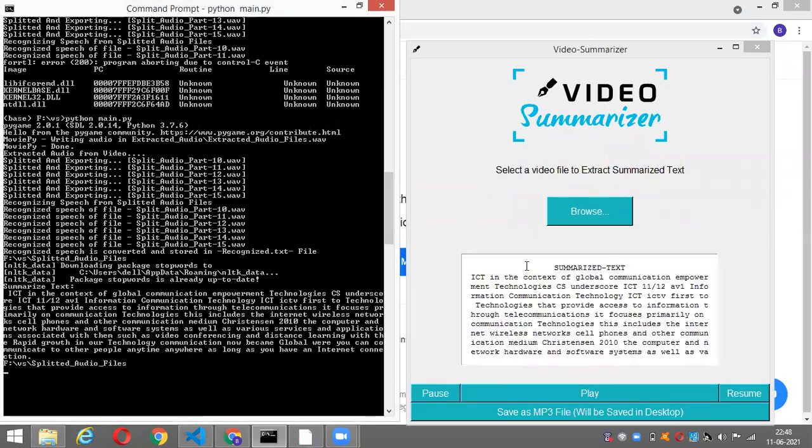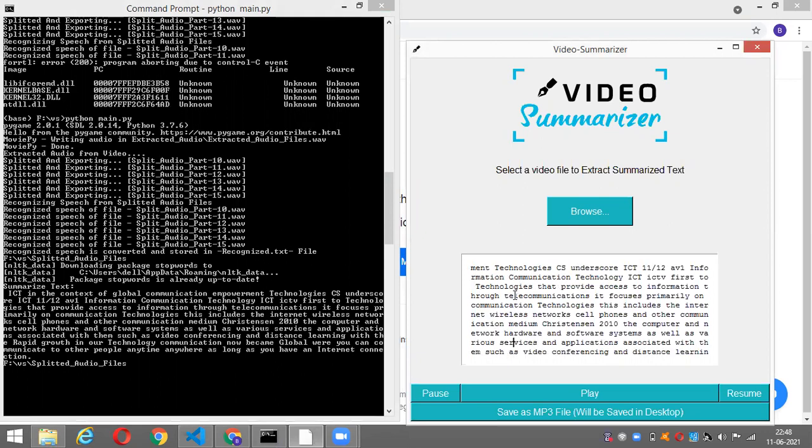The summarized text appears in the text area provided on the GUI and is then converted into audio using the Google text to speech API. We are also provided some tools for playing, pausing, resuming, and saving the MP3 file.